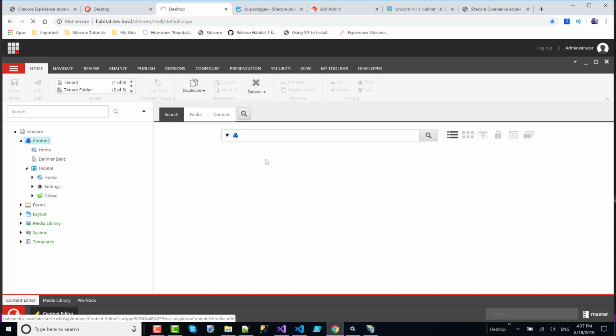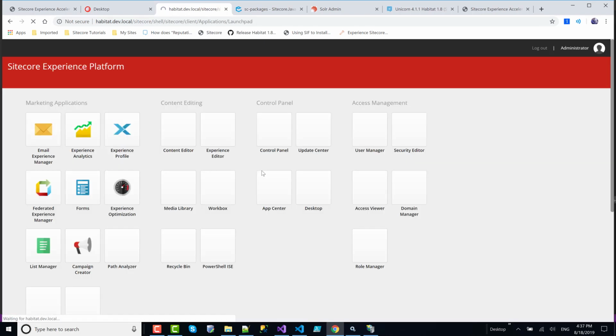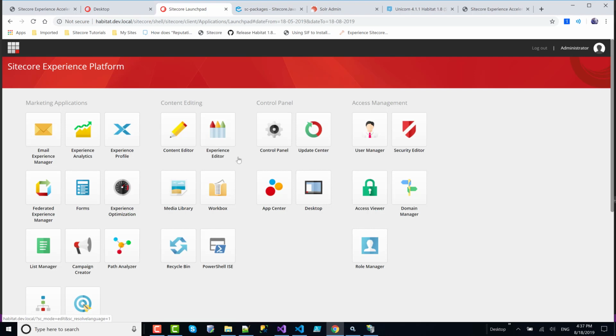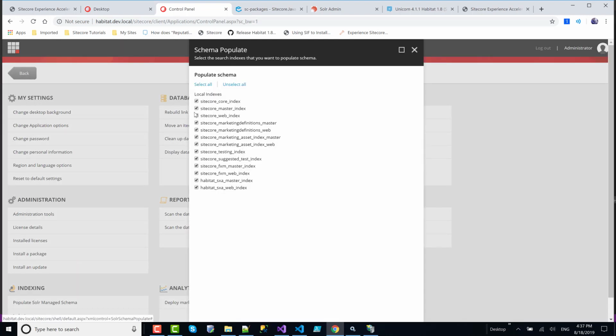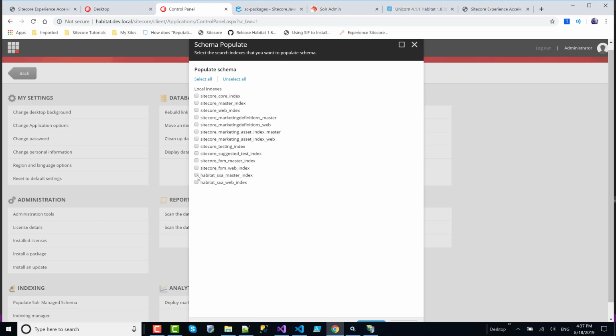First, we have to actually create the schema for these two new cores. Control panel, populate Solr managed schema, and we should see our newly added ones. Unselect all.